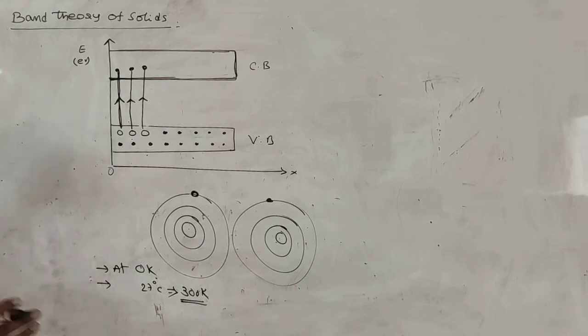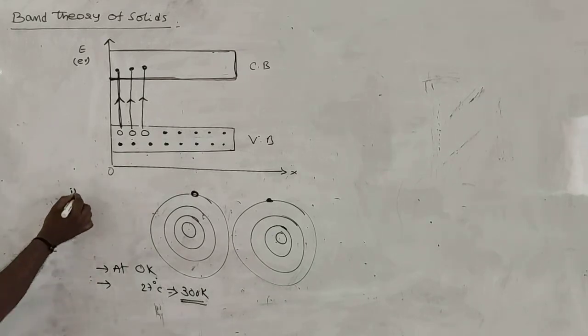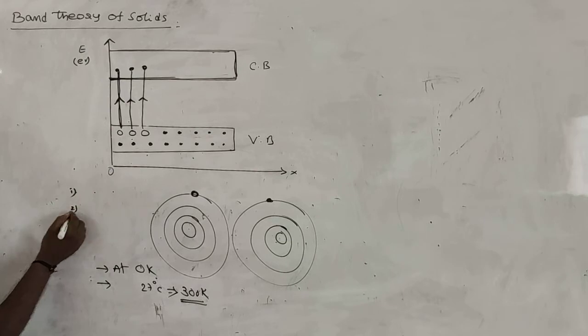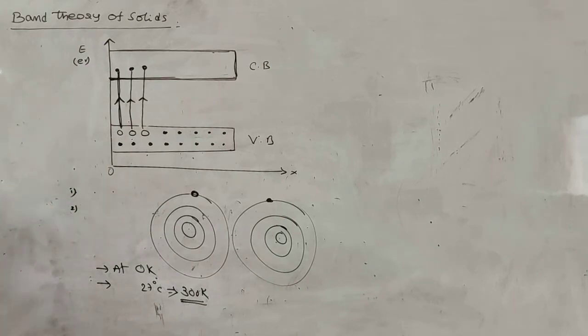Right? What is the first point? One by one. Three or four points are enough. First point: a band of energy formed by the valence electrons is called the valence band. Second one: a band of energy formed by the free electrons is called the conduction band.